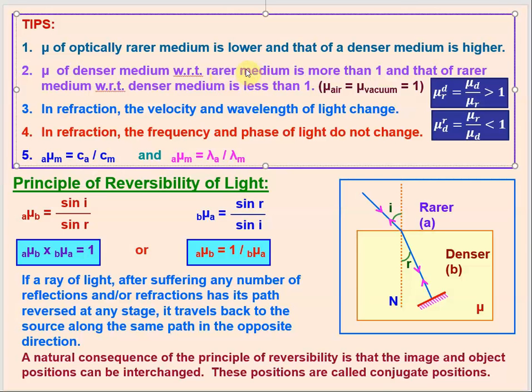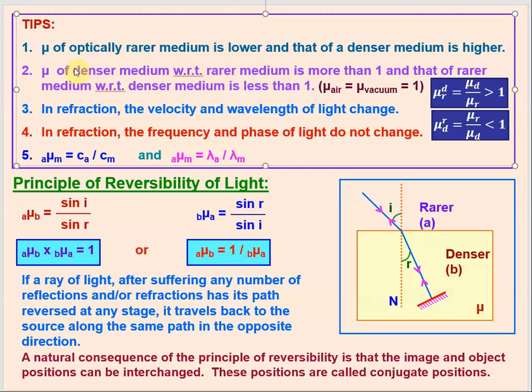As I have already said, air has refractive index 1, or vacuum also has refractive index equal to 1, and all other media have comparatively higher refractive indices of their own, right? Not in comparison, but of their own. So according to this first rule, the one having the lower refractive index is said to be a rarer medium.